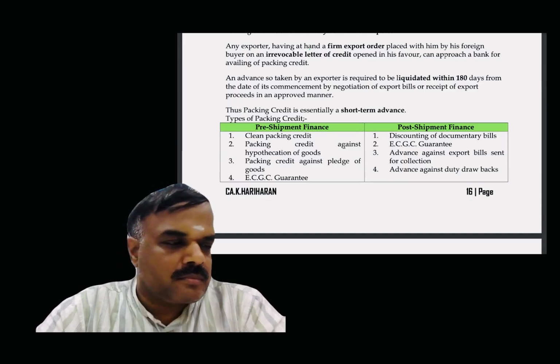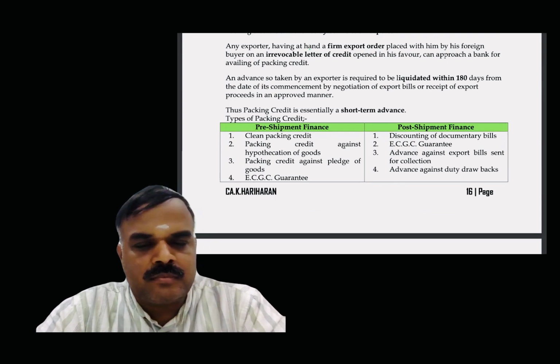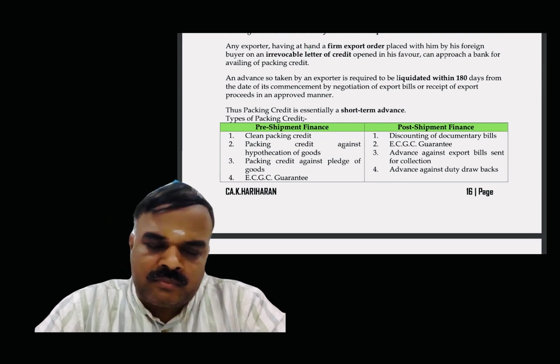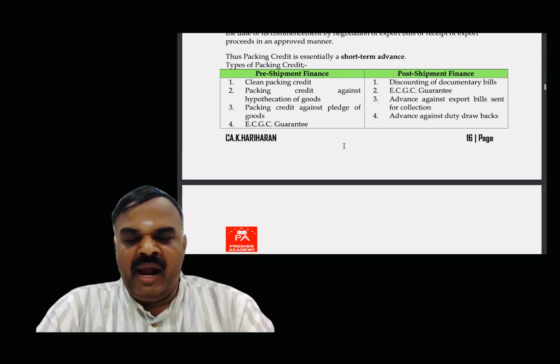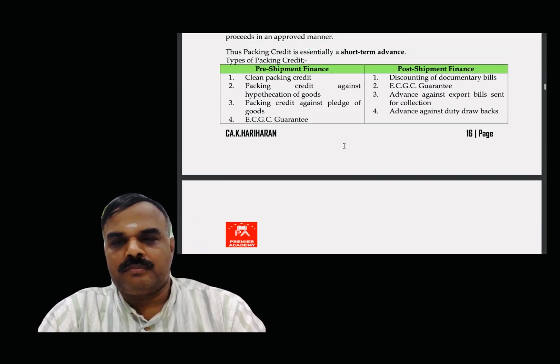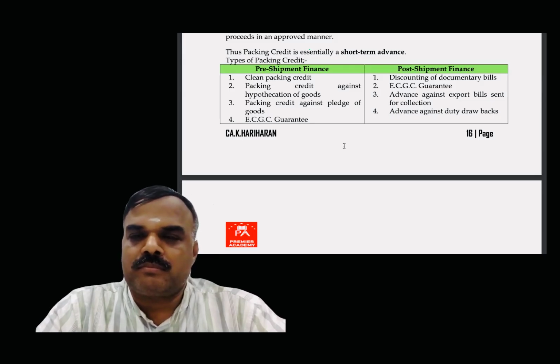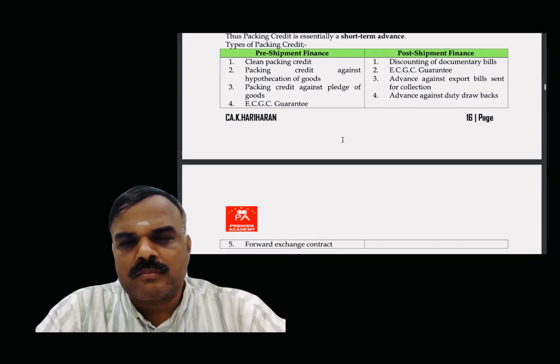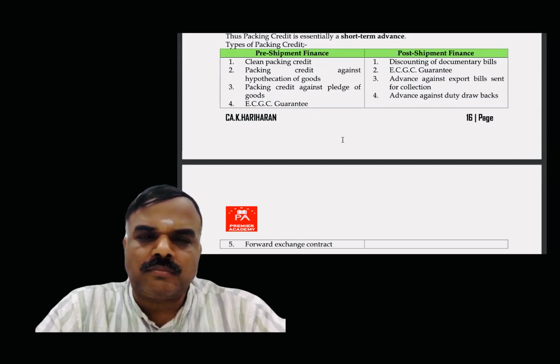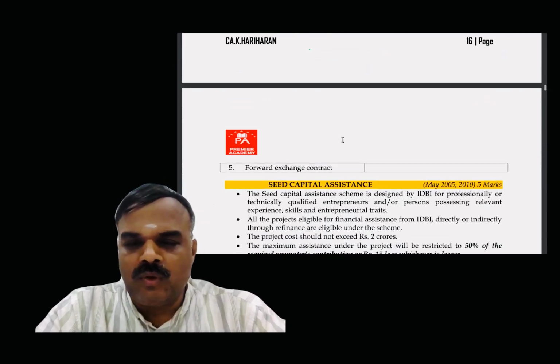2. Packing credit against hypothecation of goods. 3. Packing credit against pledge of goods. 4. ECGC guarantee. 5. Forward exchange contract. Post-shipment finance. 1. Discounting of documentary bills. 2. ECGC guarantee. 3. Advance against export bills sent for collection. 4. Advance against duty drawbacks.